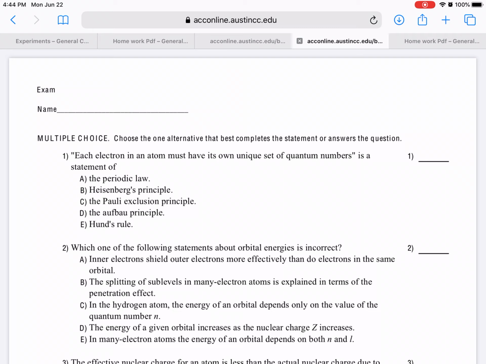I'm gonna go ahead and explain homework 8. That's from chapter 8, homework. So let's go ahead and do number 1.